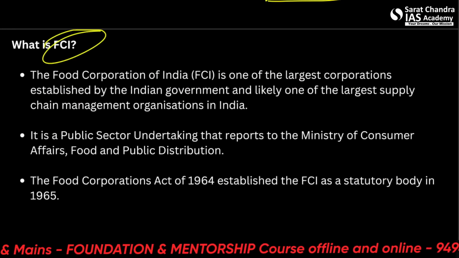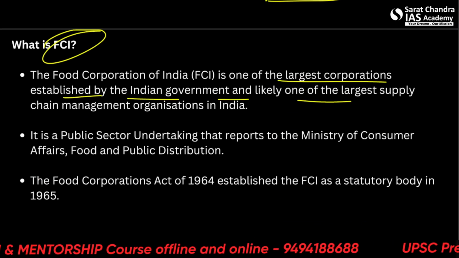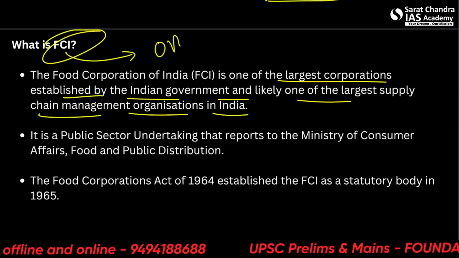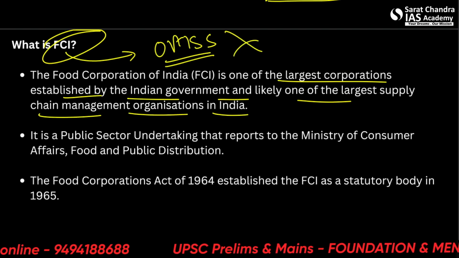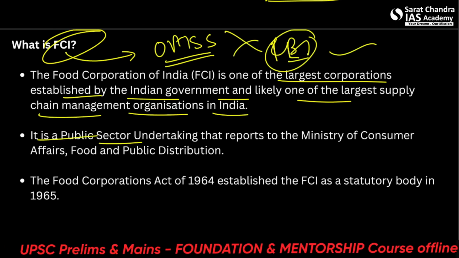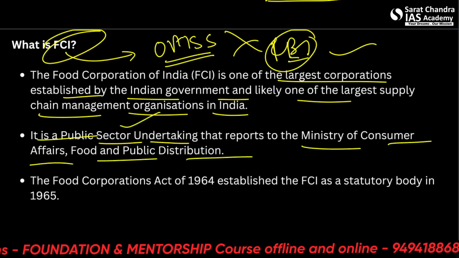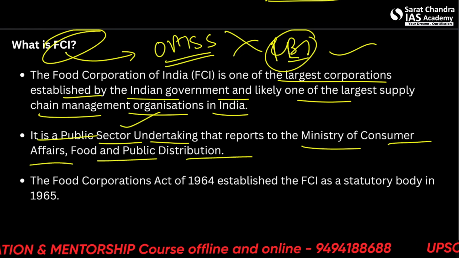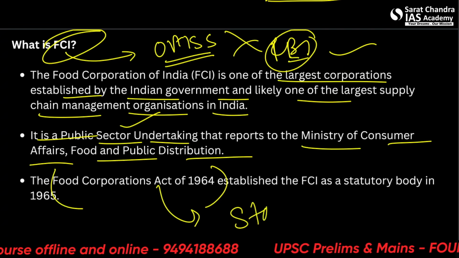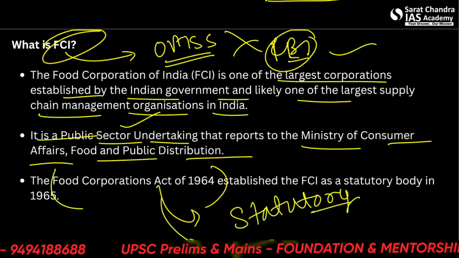What is FCI, Food Corporation of India? Is one of the largest corporation established by the Indian government and likely one of the largest supply chain management organization in India. So please remember, this conducts the OMSS, Open Market Sale Scheme, not RBI or any other body. When the question comes, you may get confused. So it's a public sector undertaking, PSU, that reports to the Ministry of Consumer Affairs, Food and Public Distribution, and it was established under the Food Corporation Act of 1964. So what is this? A statutory body. Don't mark it as any constitutional body, okay?